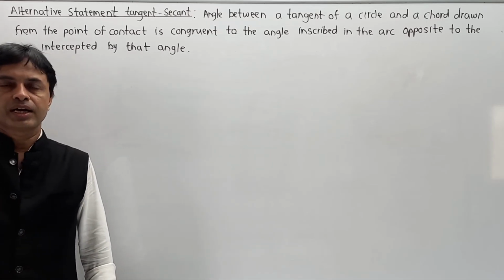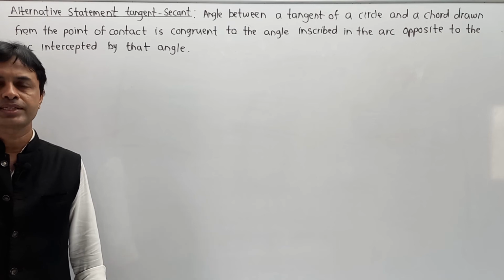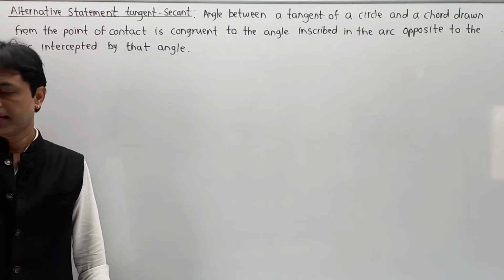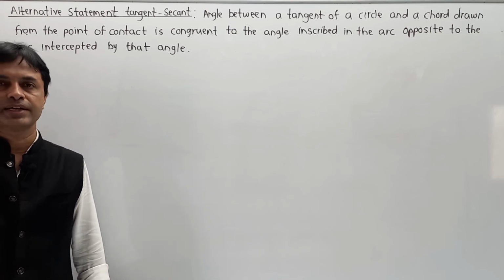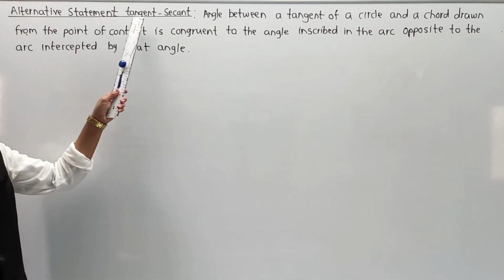Hello friends, continuing with the part over here. Now, there is also an alternative statement given for the tangent secant theorem. How is it described? Let me clear it over here. Definitely it is available on your page number 76, and the part is the alternative statement for tangent secant.